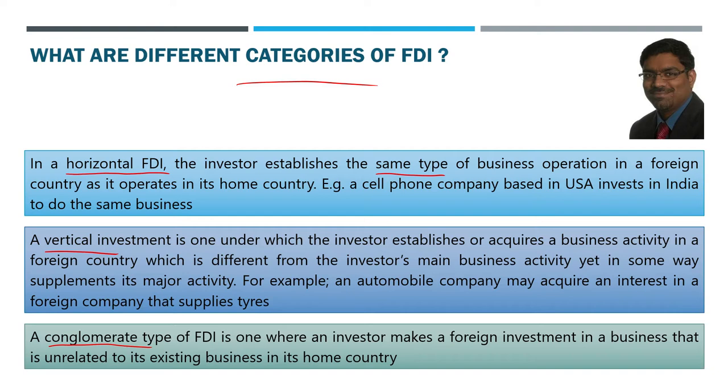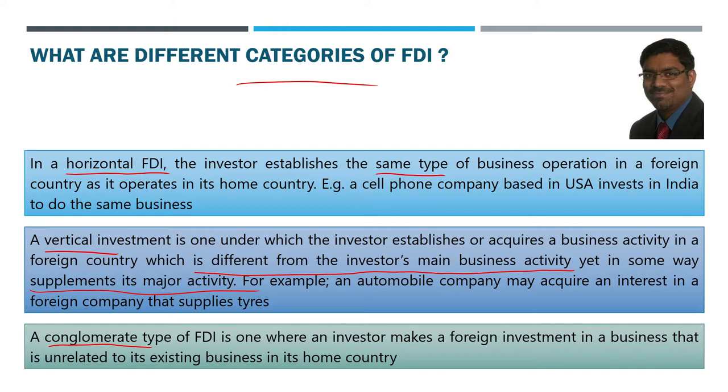Then vertical FDI, or vertical investment, is that under which the investor establishes or acquires a business activity in a foreign country which is different from the investor's main business activity. It is not exactly the same, yet in some way it supplements its major activity. It helps the major activity, but directly the new FDI is not for the same business activity which is the main activity of that particular company.